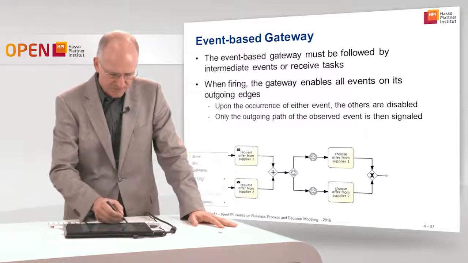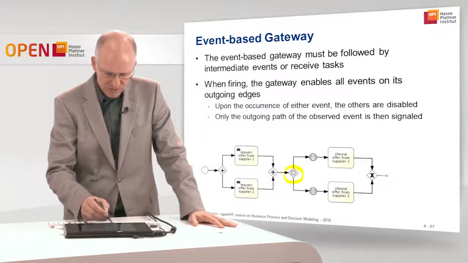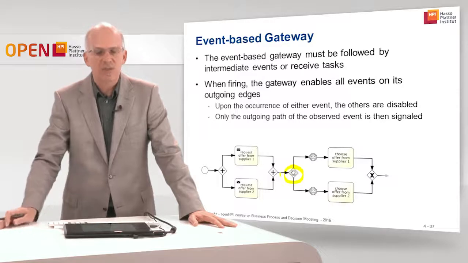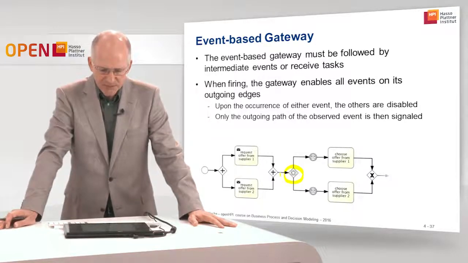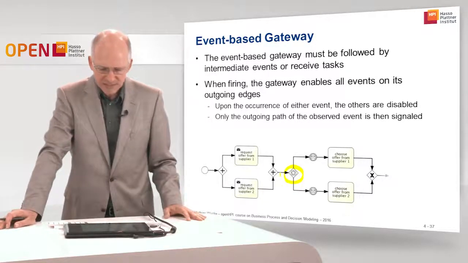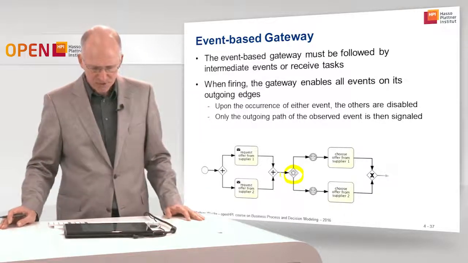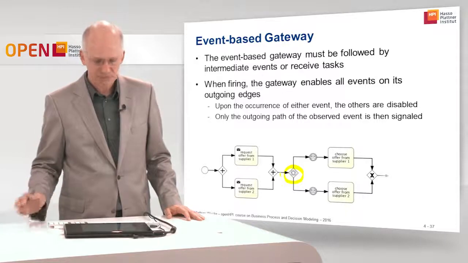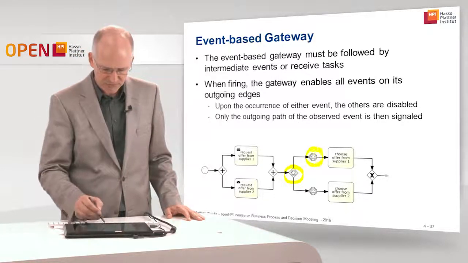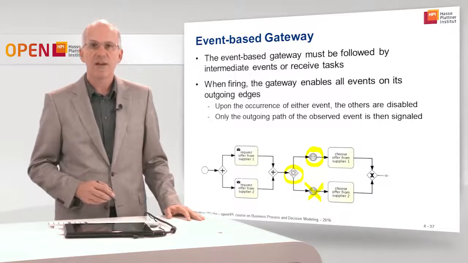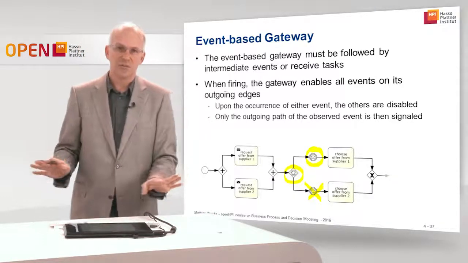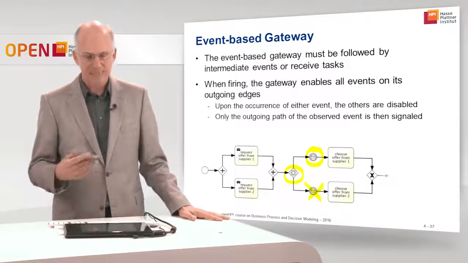Once it fires, it's a precise semantics. Once the event-based gateway fires, it enables, it listens to all events on its outgoing edges. Upon the occurrence of either event, the others are disabled. So once I receive that message, that one is no longer enabled. Even if I receive it later, I don't care. I just don't care for that because I selected it.